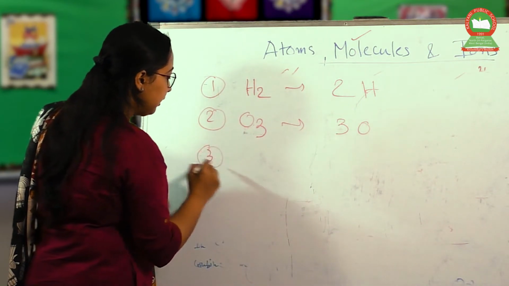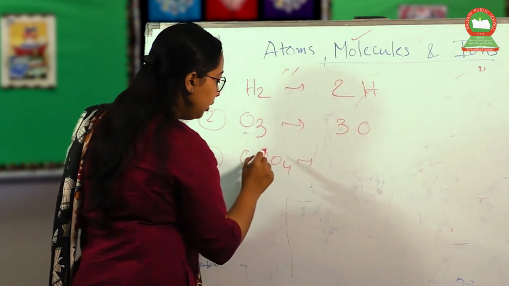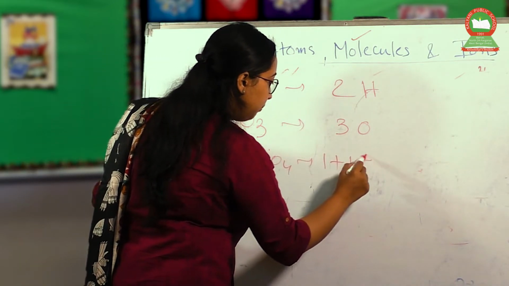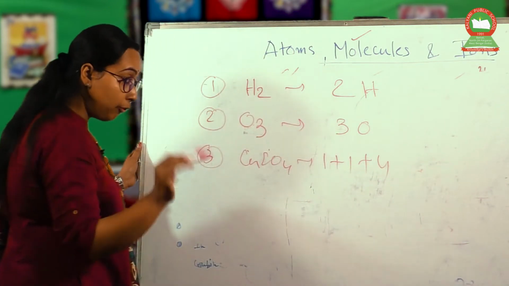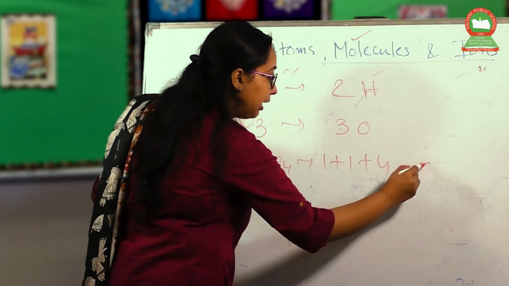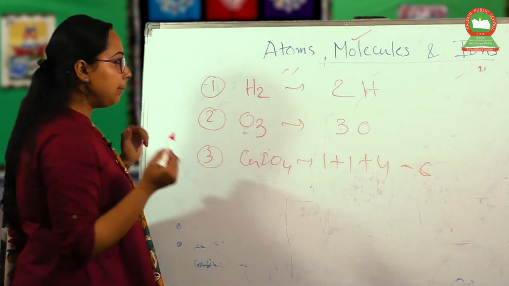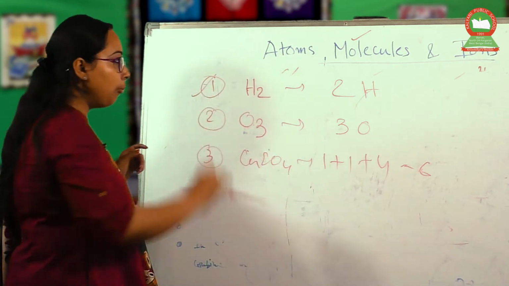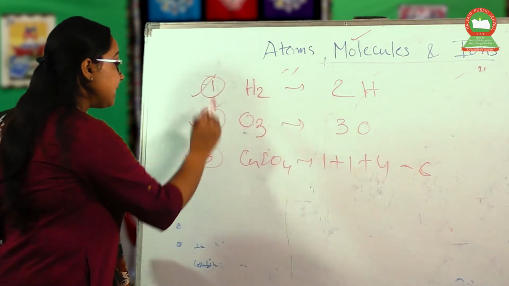If we take CuSO4, 1 copper, 1 sulfur, 4 oxygen, so 6 in total. So first of all, on the basis of the previous classification, H2 is homoatomic, O3 is also homoatomic, and CuSO4 is heteroatomic.